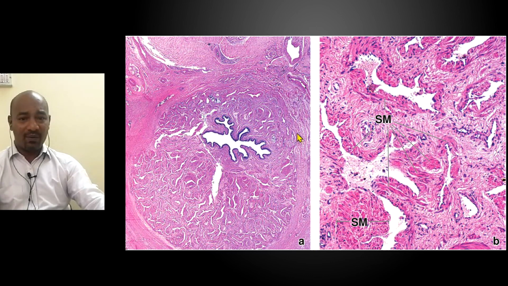This is higher magnification. You can see the endothelial lining of the cavernous spaces. Okay, so that's all about the histology of the penis and vas deferens.